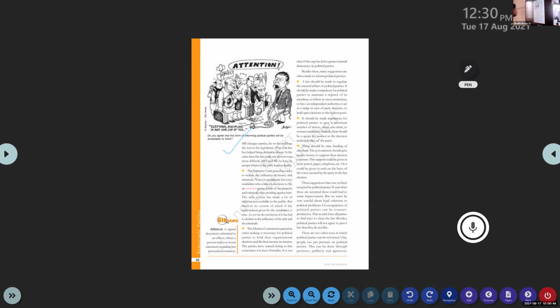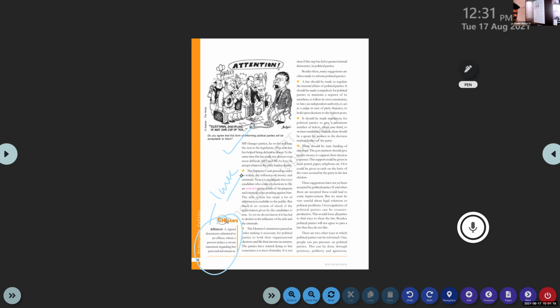The second one: the Supreme Court passed an order to reduce the influence of money and criminals. Now it is mandatory for every candidate who contests an election to file an affidavit. Underline that word, affidavit. The meaning of the term affidavit is a 1 mark objective answer: a signed document submitted to an officer, where a person makes a sworn statement regarding her personal information.